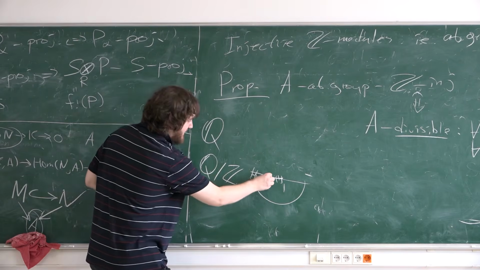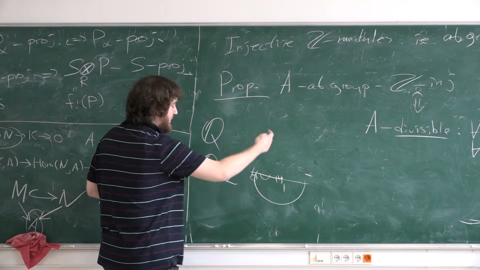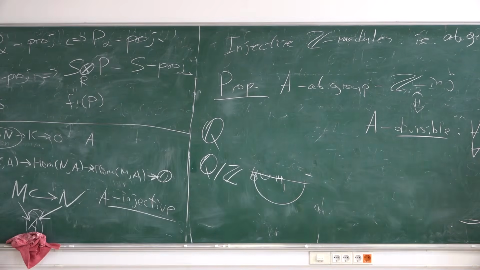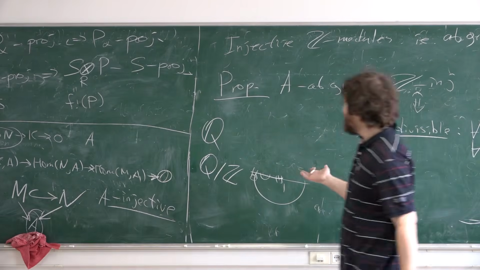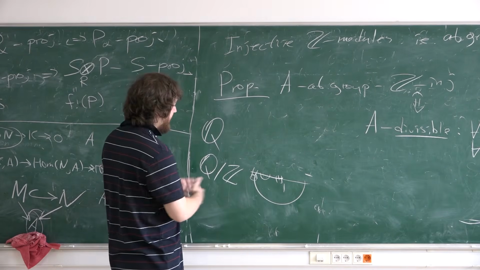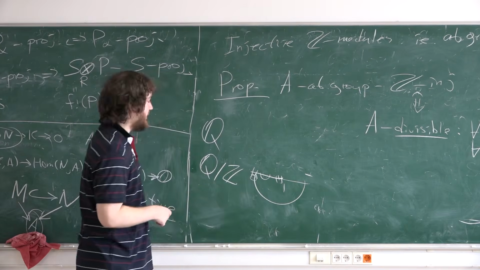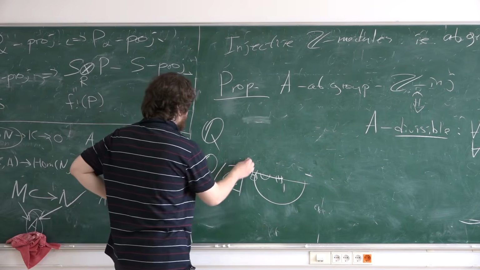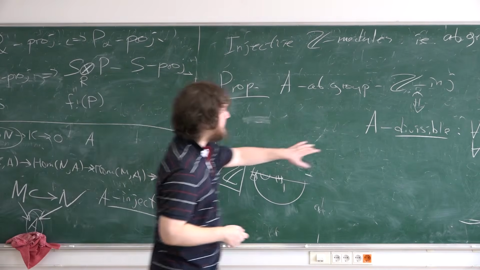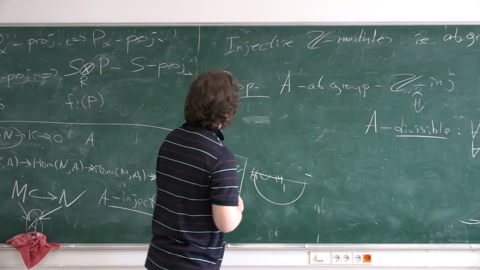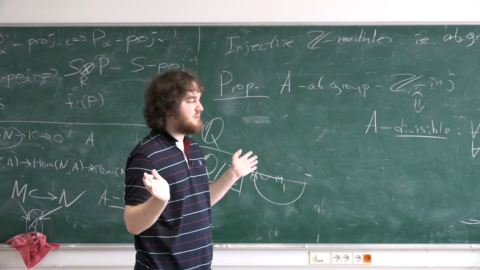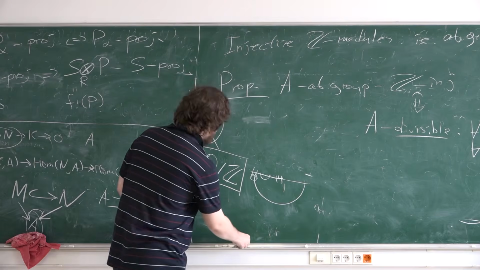It's also divisible, because for any element here, you can divide by 2 and by 3, but not uniquely in general. In fact, you have many choices of divided elements in this group. It's not unique dividing here, but it's possible. So this is also an injective abelian group. Okay, let's have a break, and then we will prove this proposition.